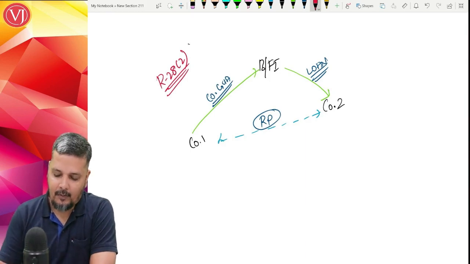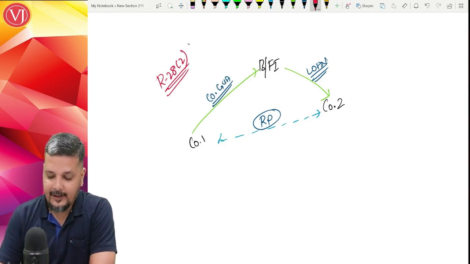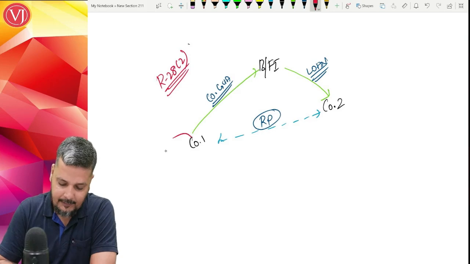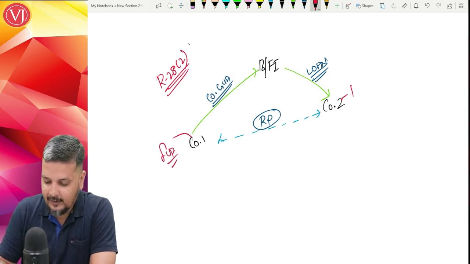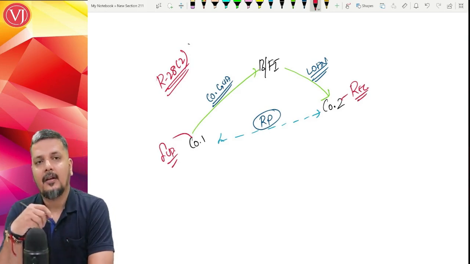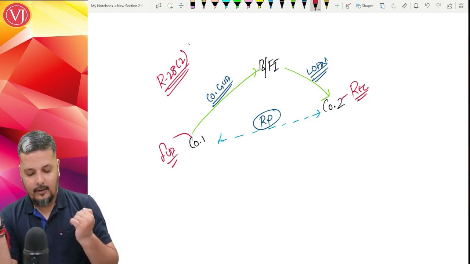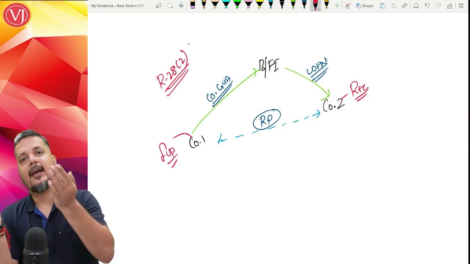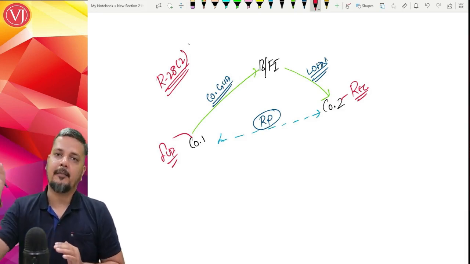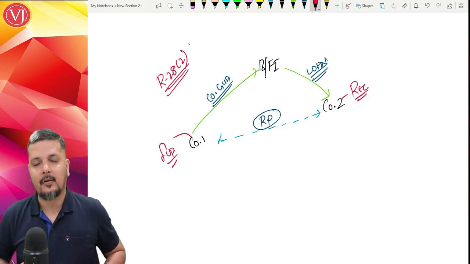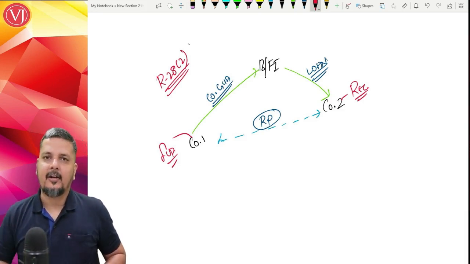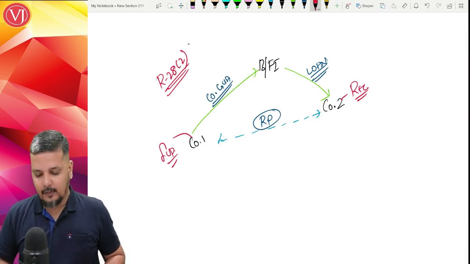So who is giving what service? Who is the supplier? Company 1 is the supplier and the recipient is company 2. Why? On behalf of company 2, the supplier company 1 is giving a guarantee to the bank or financial institution that company 2 will be paying the loan properly. If not, they will take care of the loan. They will repay the amount and try to recover it from company 2. So this is the entire understanding.